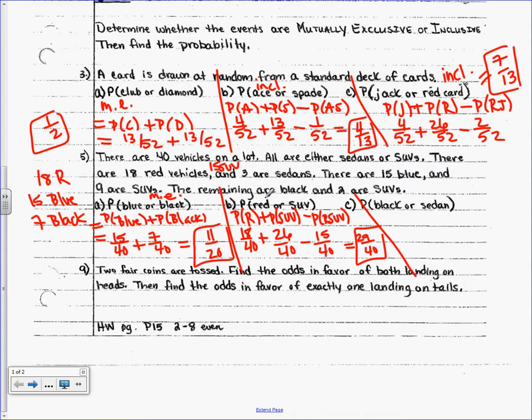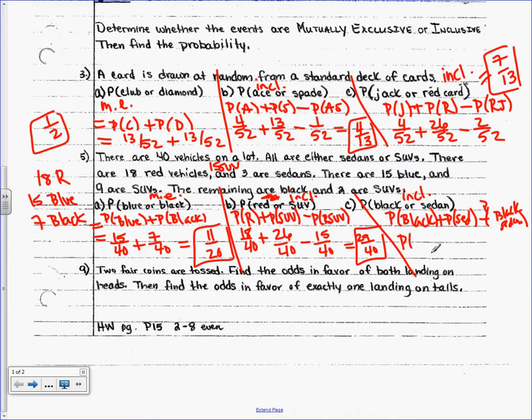Oh, I didn't write exclusive here. Oh, that's inclusive. Just kidding. This one was inclusive. This one was inclusive. I don't know if that's still the directions or not. So we need to find the probability of a black car, add the probability of a sedan, subtract the probability of a black sedan. You don't have to write this. Obviously, I'm trying to squeeze it in.